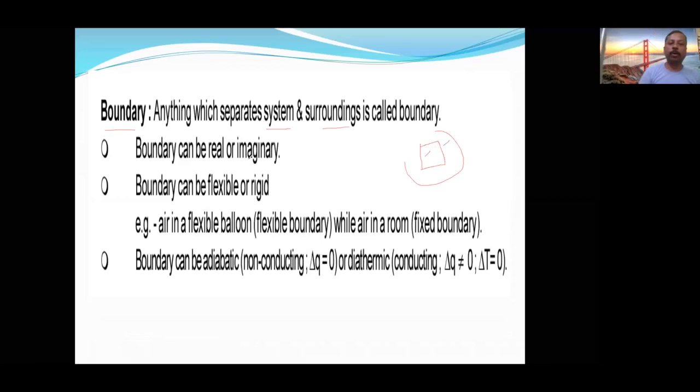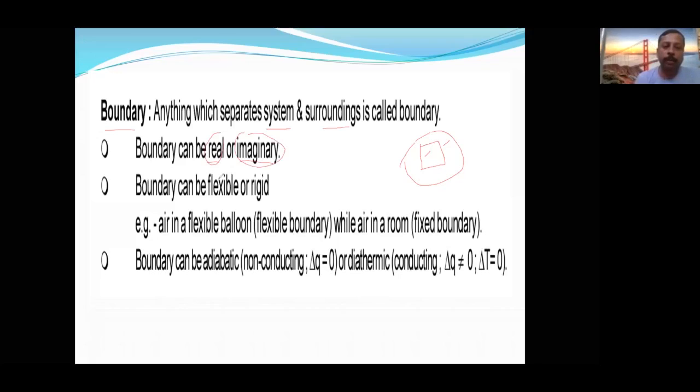So boundary can be real or imaginary. It is not that we will always see the boundary. No, it is not like that. It will sometimes be imaginary also. Boundary can be real or imaginary.